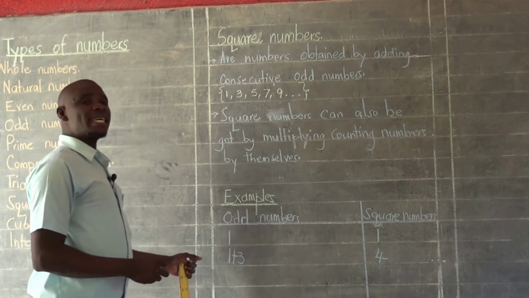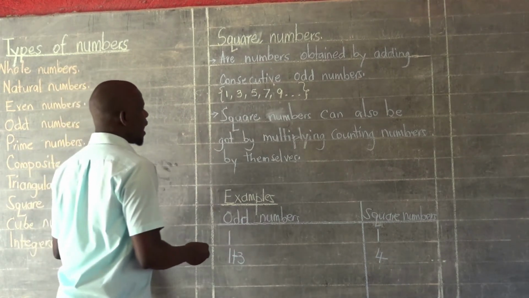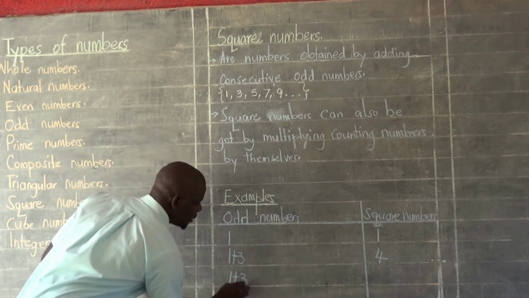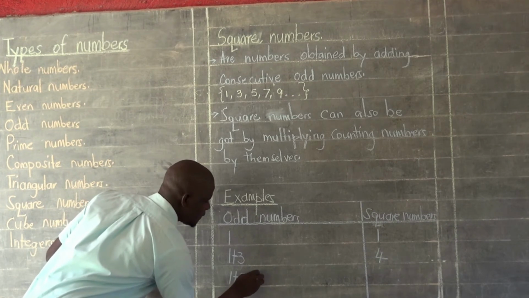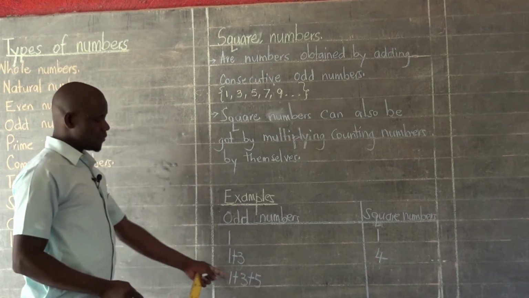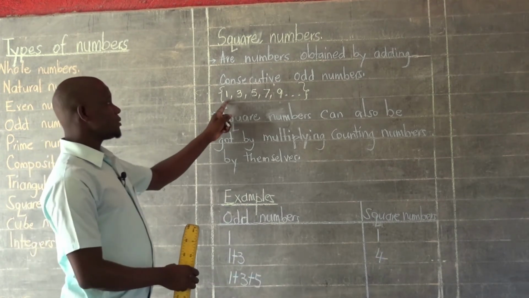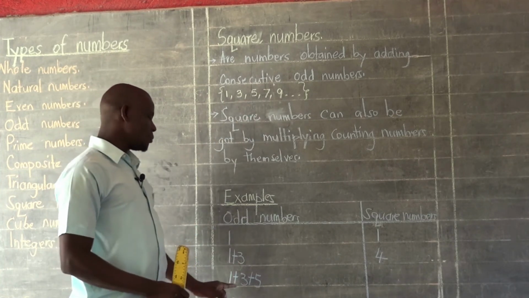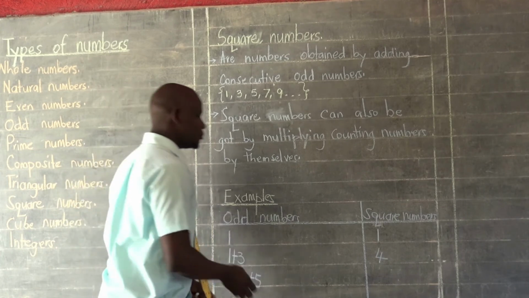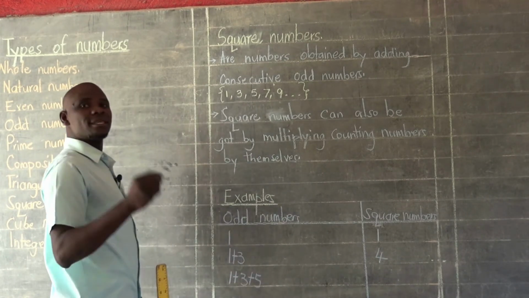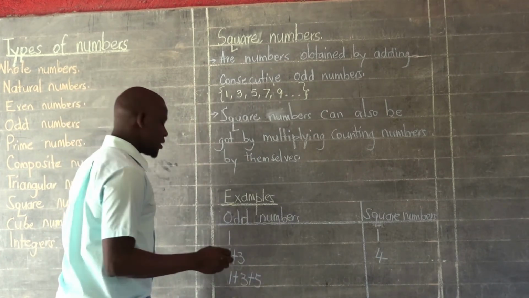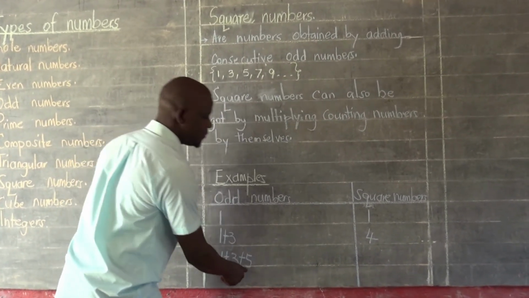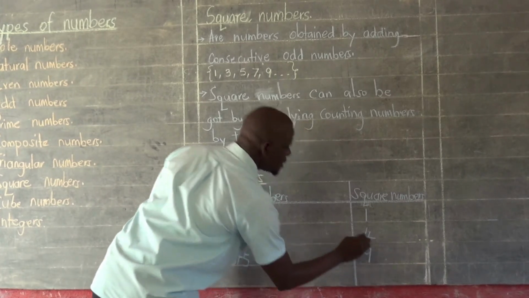And then to get the next one, we shall add 1 plus 3 plus 5. When you follow very well, you realize we are adding these consecutive odd numbers. So 1 plus 3 plus 5 gives us the next square number: 1 plus 3, that is 4. 4 plus 5, that must be 9.